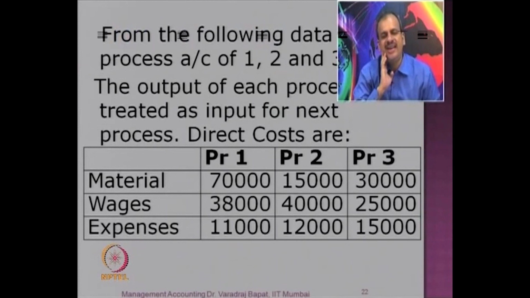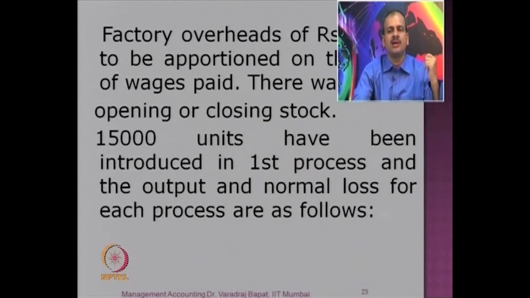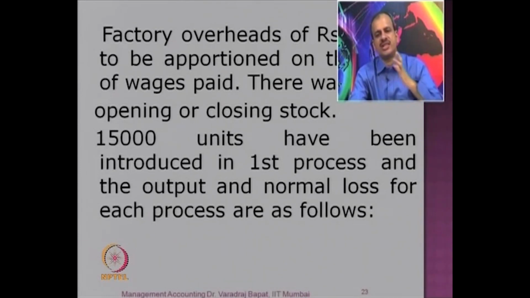Now let us take one case to make it more clear to you. These are the costs for the 3 processes. You have process 1, process 2, process 3. The direct costs, they are directly allocated, so they have been estimated, that is material, labor and expenses. Now factory overheads are 4,000 and they are to be charged on the proportion of wages. 15,000 units were put in the first process, and then it goes on.